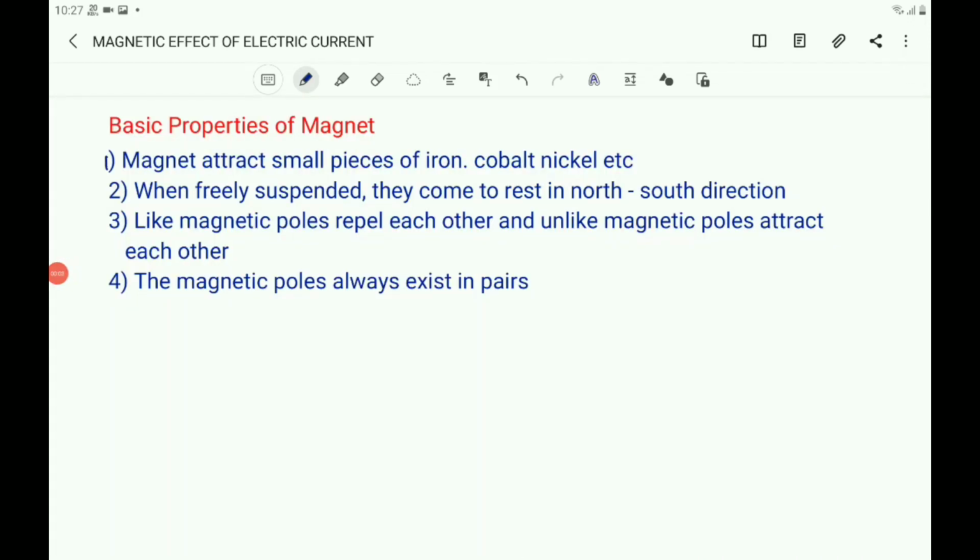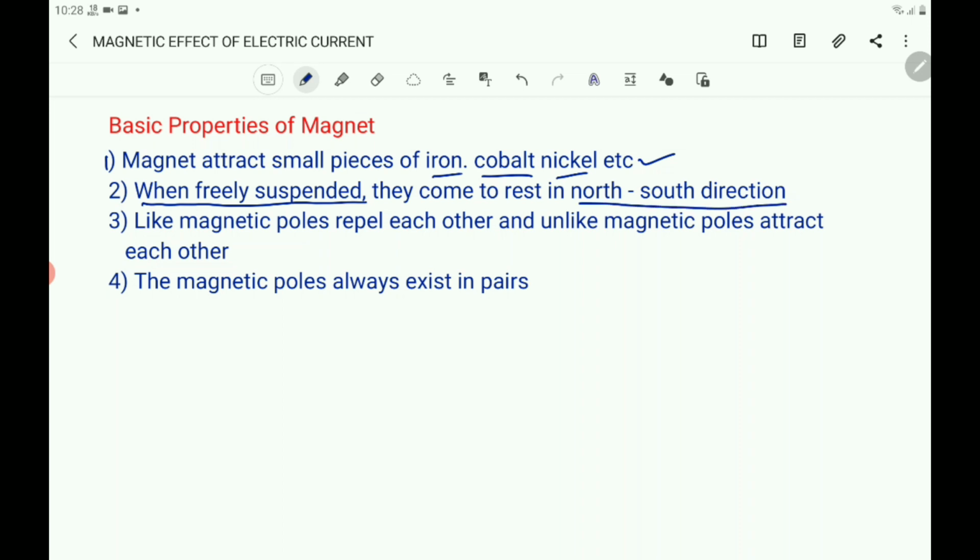Then what are the properties of a magnet? Some basic properties of a magnet are, you know that a magnet attracts small pieces of iron, cobalt, nickel, etc. And also you know that when a magnet is suspended freely, it comes to rest in north-south direction.